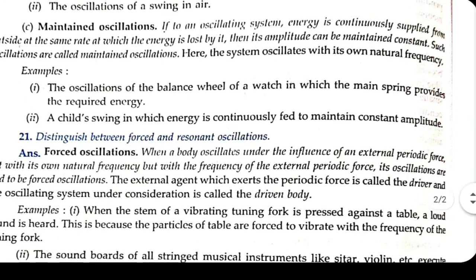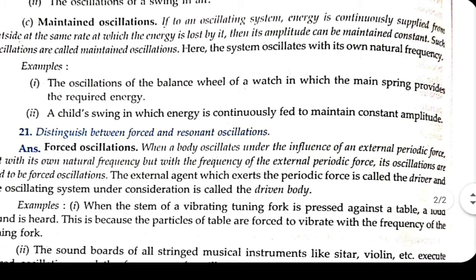Now maintained oscillation: if to an oscillating system the energy is continuously supplied from outside at the same rate at which energy is lost by it, then its amplitude can be maintained constant. Such oscillations are called maintained oscillations. Here the system oscillates with its own natural frequency. The oscillations of the balance wheel of a watch, in which the main spring provides the required energy, are an example.